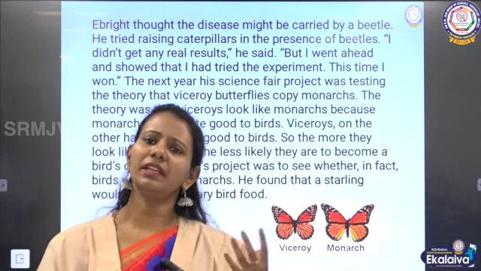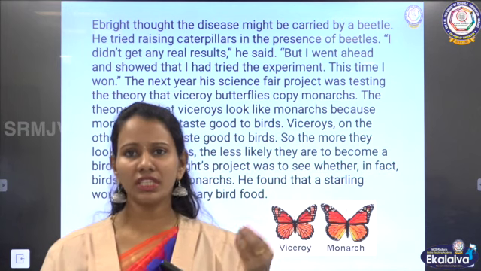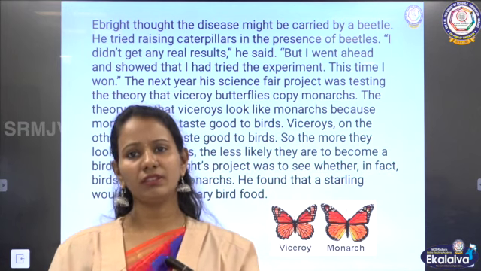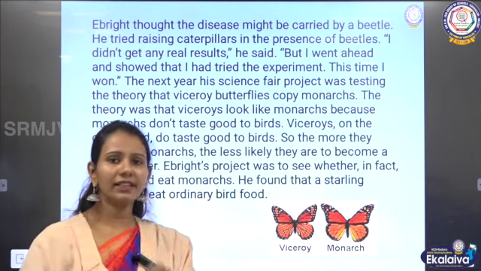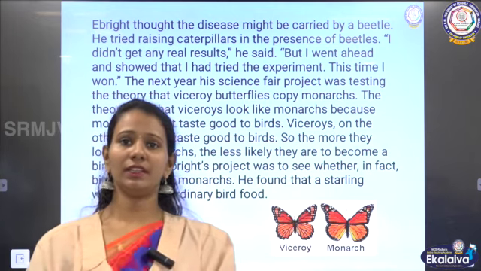And he thought, is there any other bird living which eats monarch butterflies, and he found that there is a bird called a starling. Starling is a variety of bird that likes to eat monarch butterflies. Yes, children?